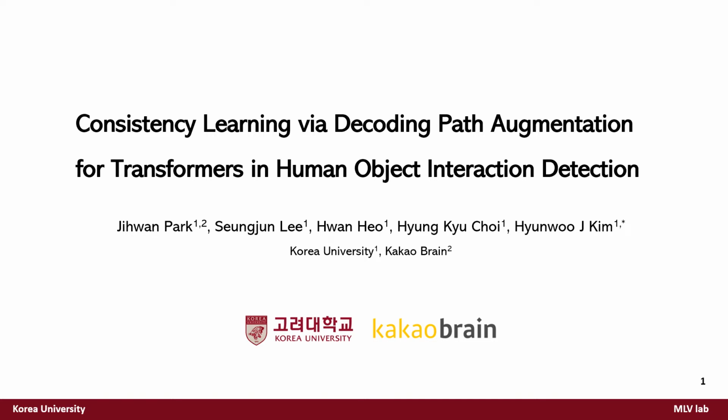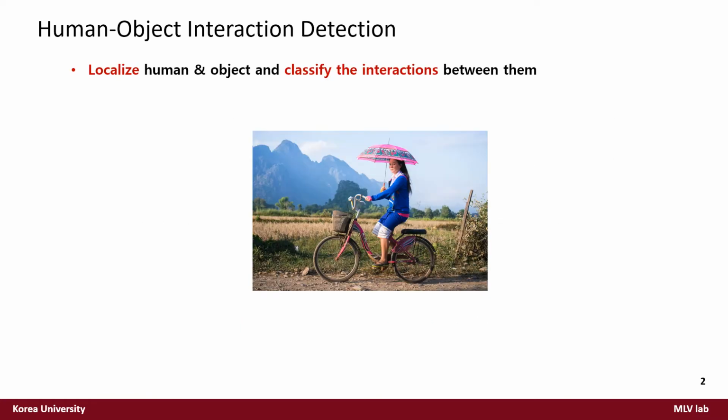At this time, I will present the consistency learning via decoding path augmentation for transformers in human-object interaction detection. To briefly explain HOI detection, it is the task of localizing human and objects and classifying interactions between them.